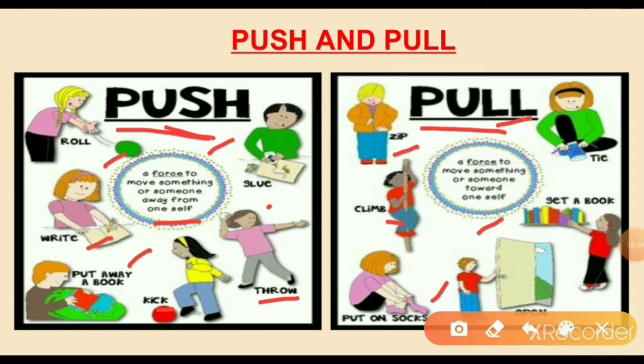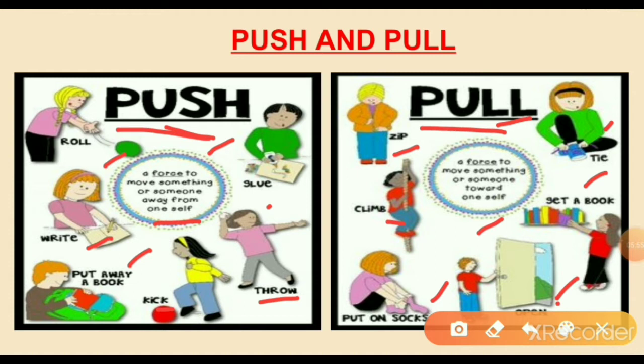We have to pull the door to open it, and set a book, tie. These are all examples of pull. So this is the difference between push and pull.